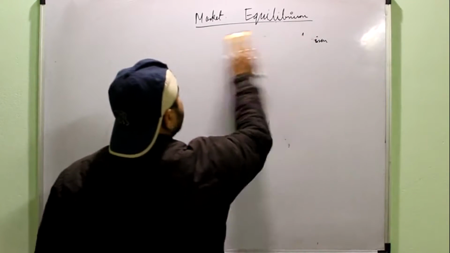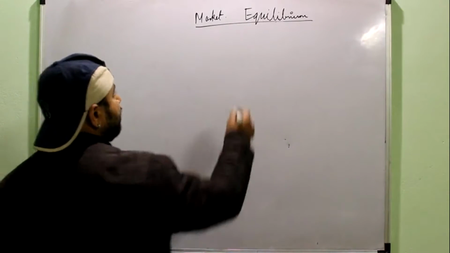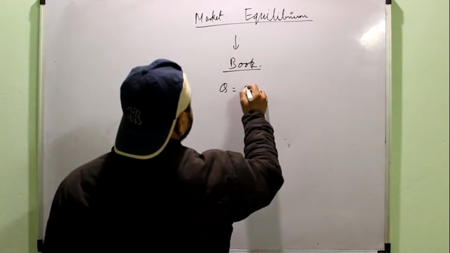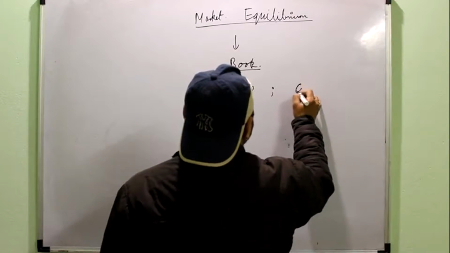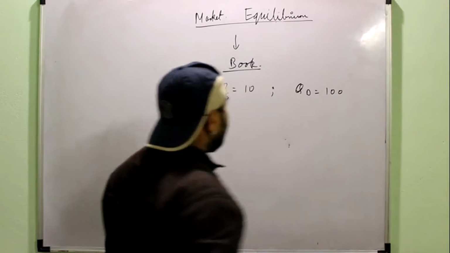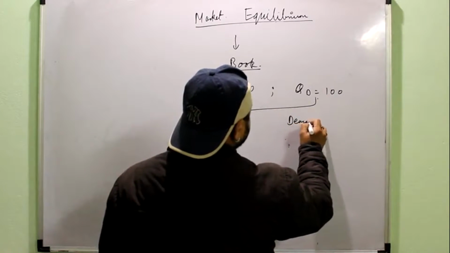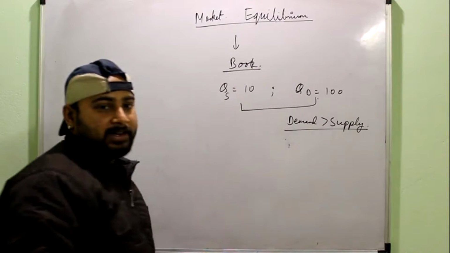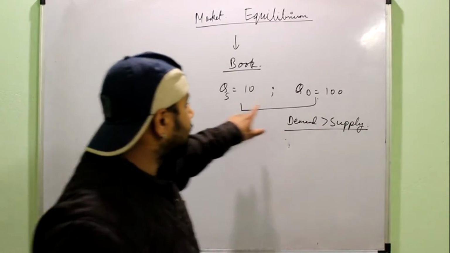So now we have simply understood that the price is decided by the demand and supply of the commodity, right? We can simply understand with the help of an example. Suppose there is a certain type of book, say your economics book, and there are 10 copies of this book lying with the bookseller, and there are 100 students who want to buy this particular book. So in this case we can see that the demand is more than the supply. So what will happen in this type of market is that the main bargaining power will be with the seller. The seller will be at an advantage, and he may charge a higher price.